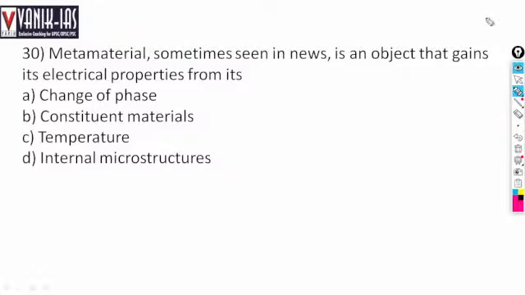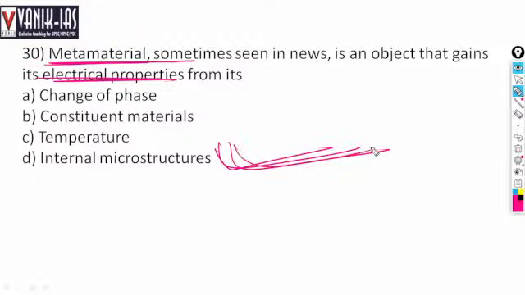Metamaterial, sometimes seen in the news, is an object that gains its electrical properties from change of phase, constituent materials, temperature, or internal microstructures. The answer is metamaterial. It gains its electrical properties from internal microstructures.